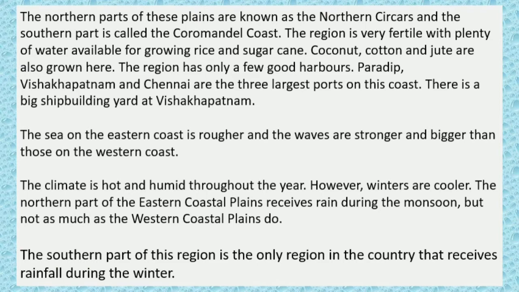The region has only a few harbors. Paradip, Vishakhapatnam and Chennai are the three largest ports on this coast. There is a shipbuilding yard at Vishakhapatnam. The sea on the eastern coast is rougher and the waves are stronger and bigger than those on the western coast. The climate is hot and humid throughout the year. However, winters are cooler, and northern parts of the eastern coastal plains receive rain during the monsoon, but not as much as the western coastal plains. The southern part of this region is the only region in the country that receives rainfall during the winter.